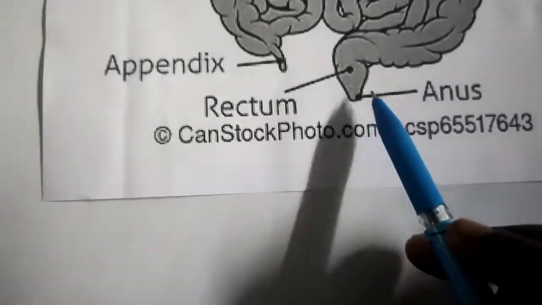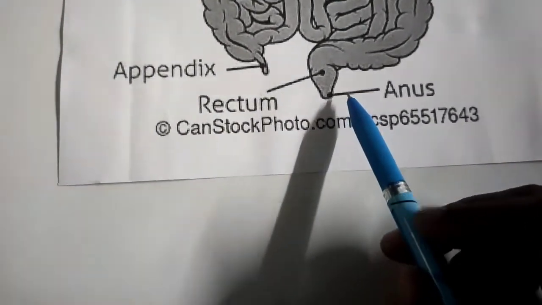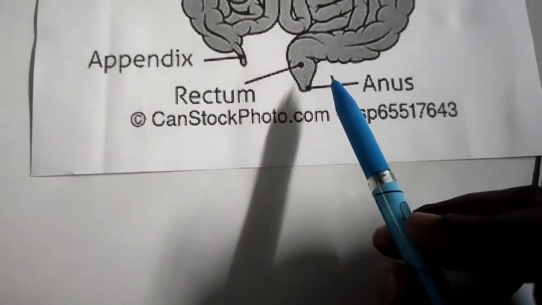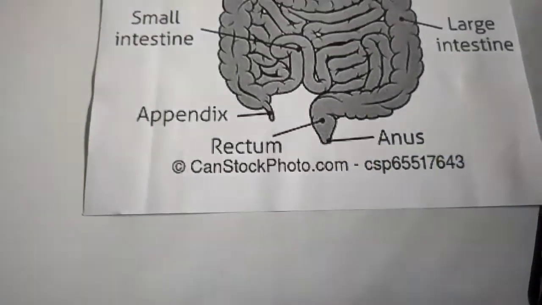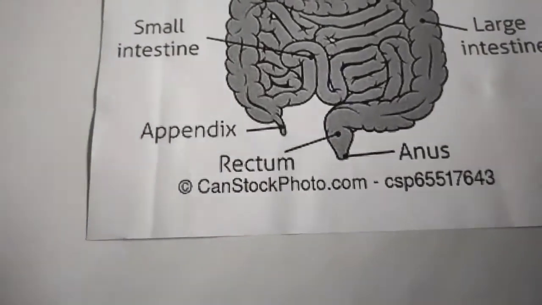Our next process is egestion. What is meant by egestion? See here, through the anus the food which is undigested and the waste is removed, and the removal of the waste and undigested food is known as egestion.